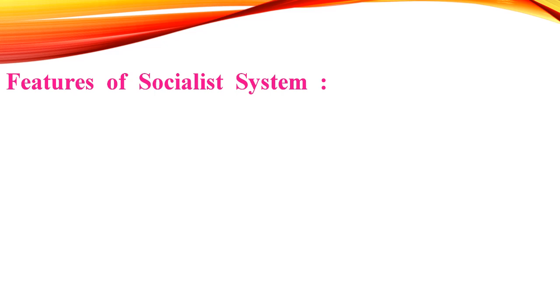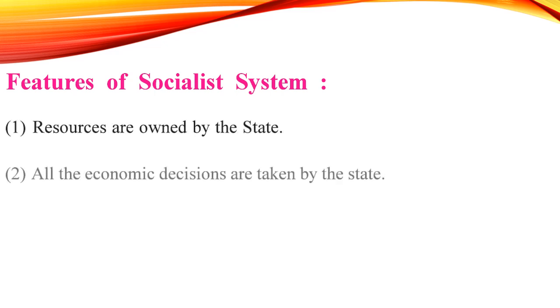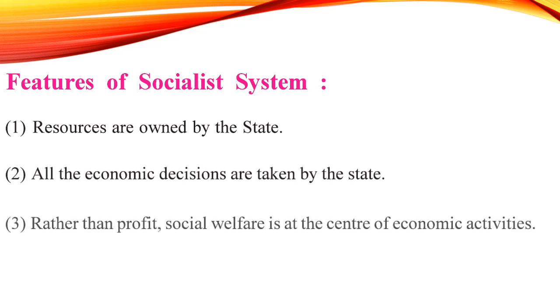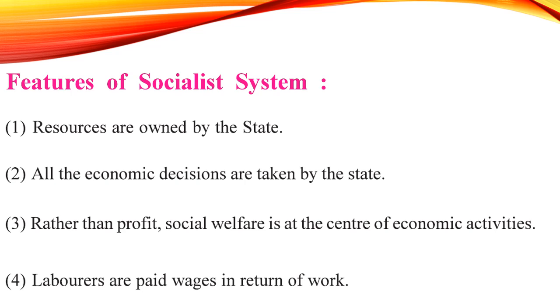Features of the socialist system, or the characteristics of the socialist system: everything is owned by the state, all decisions are taken by the state, and social welfare is the center of economic activity. That means any activity is done not for profit but for society. Laborers are paid wages in return for work. That means whatever they work on, in return they are paid wages. So everyone is actually a laborer, no one is an owner in the socialist system, because the government is the only owner. So the government is a kind of monopoly, you can say that.